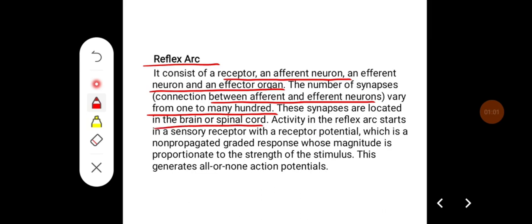The activity in the reflex arc starts in the sensory receptor with a receptor potential, which is a non-propagated graded response whose magnitude is proportional to the strength of the stimulus. This generates all or none action potentials in the neurons.